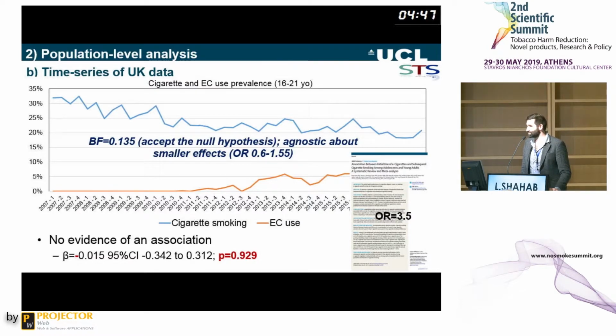What we cannot rule out on the basis of our data is whether there's a smaller effect. We have to be agnostic about it. So there could be an effect that means there's a reduction in smoking prevalence following an increase in e-cigarette use, with an odds ratio of 0.6, or a slight increase, with an odds ratio of 1.55. But certainly not of the size that is postulated in the US.